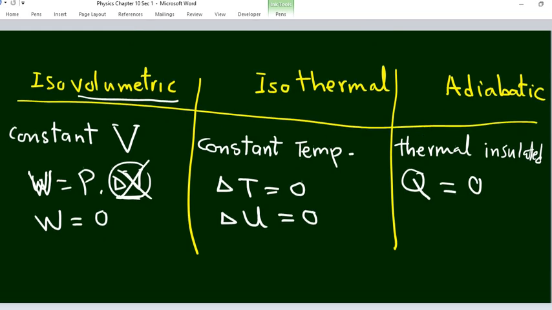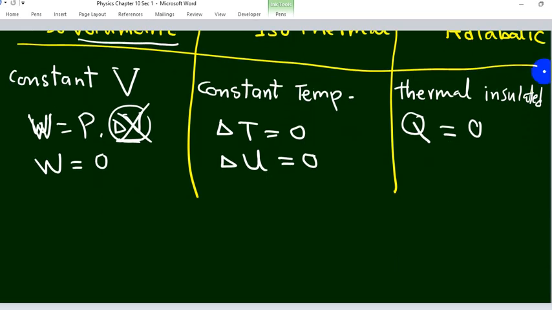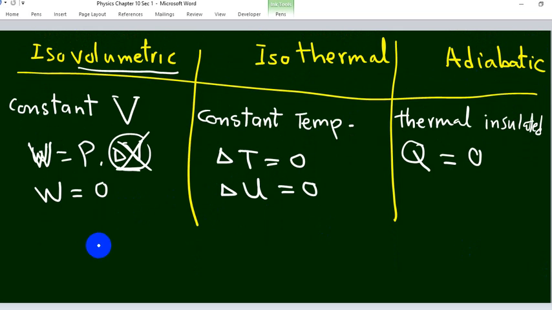Okay? So in the isovolumetric process, heat can change into internal energy, and the internal energy can change into heat. So there is an exchange: if heat is given, it can increase the internal energy. If heat is taken, it decreases the internal energy. So the change in internal energy is because of heat taken or given to the system.